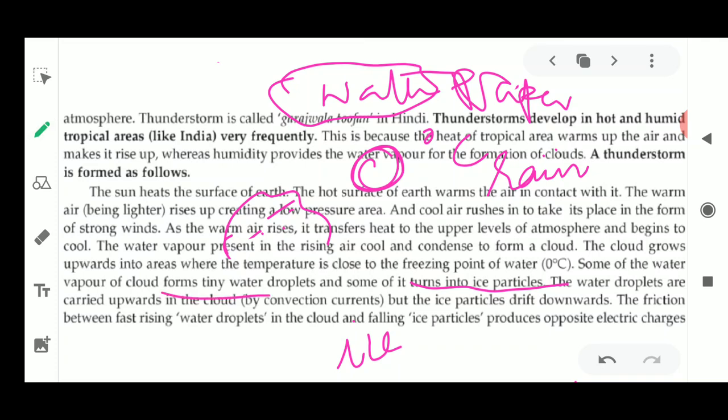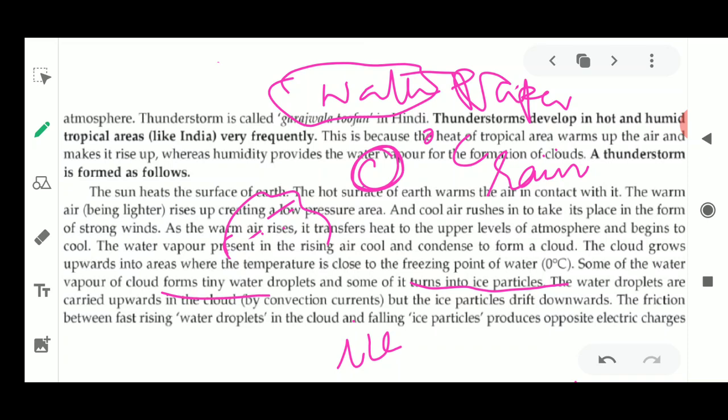Now these water droplets are carried upwards in the cloud by convectional currents. So these droplets are going upwards, and the ice particles are coming downwards. Why? Because tiny droplets are much lighter in nature as compared to the ice particles. Because of which friction is also caused.